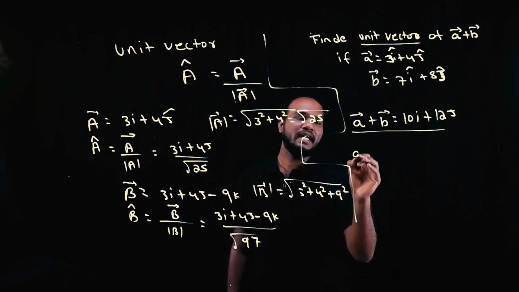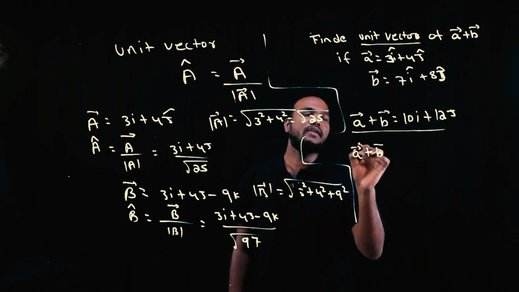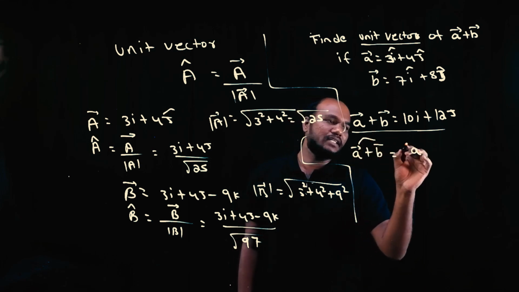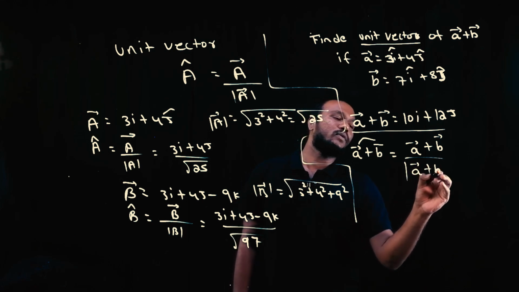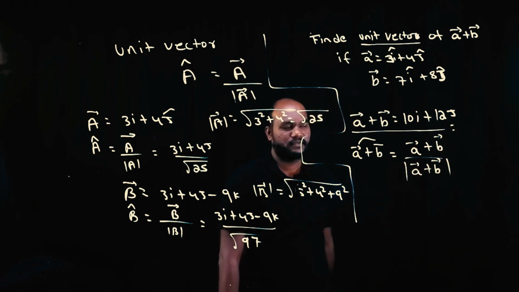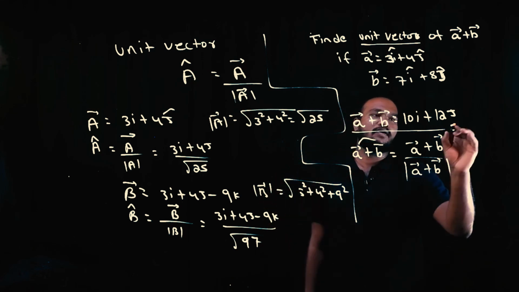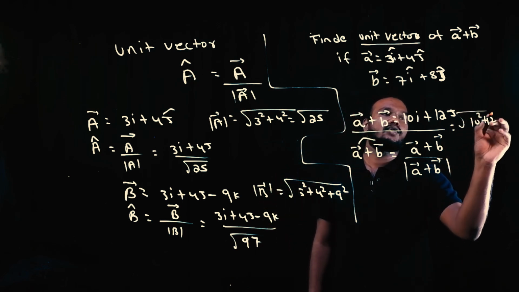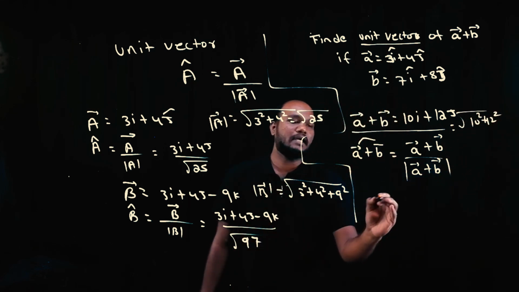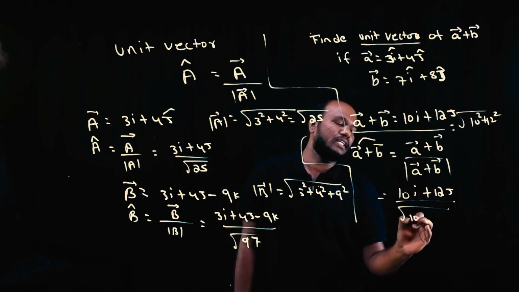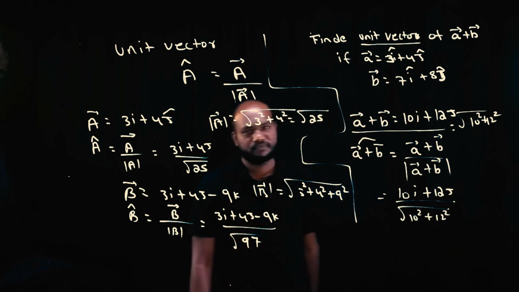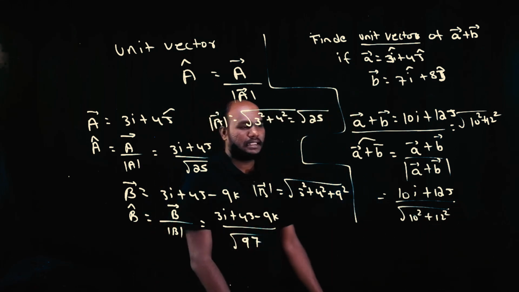Next, if you want to find the unit vector of a bar plus b bar, you need the vector divided by the magnitude of a bar plus b bar. Can you find the magnitude of this? Root of 10 square plus 12 square. So I just have to write 10i plus 12j divided by root of 10 square plus 12 square. Is that okay?